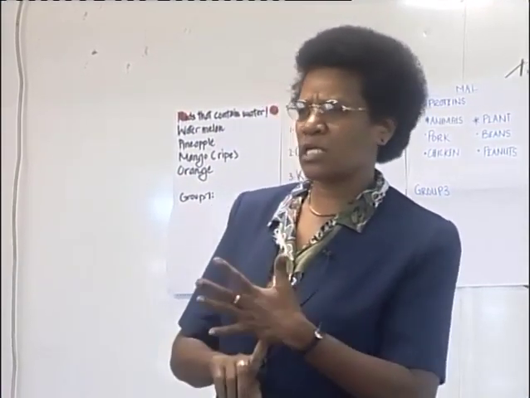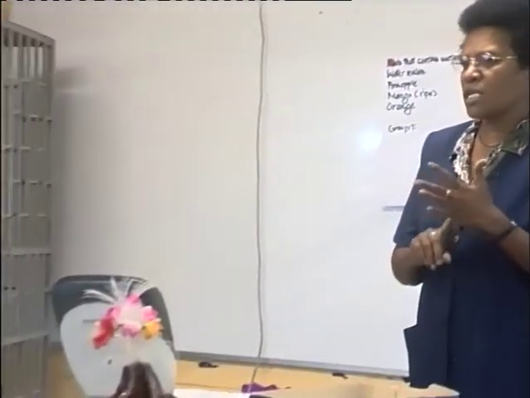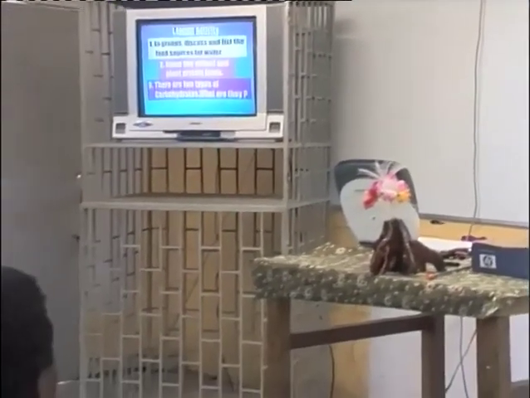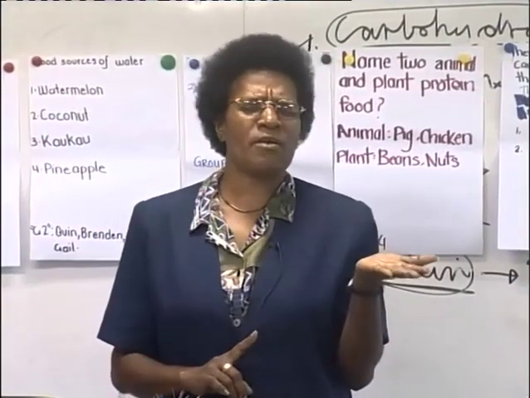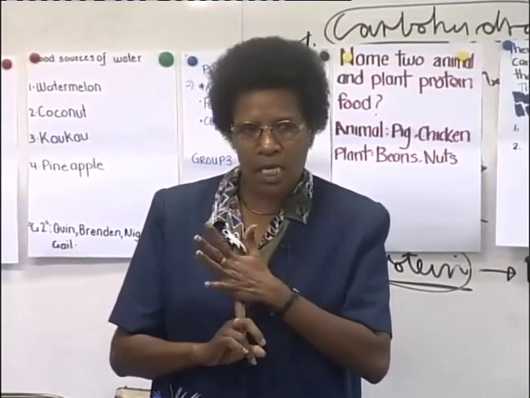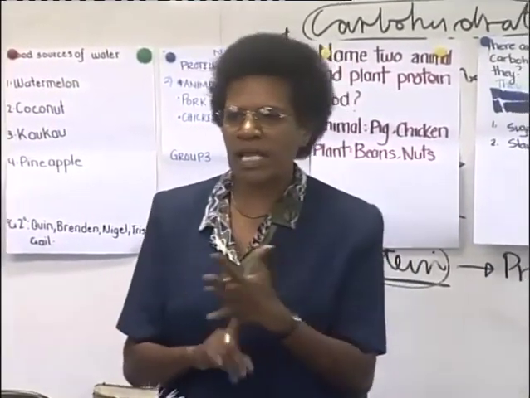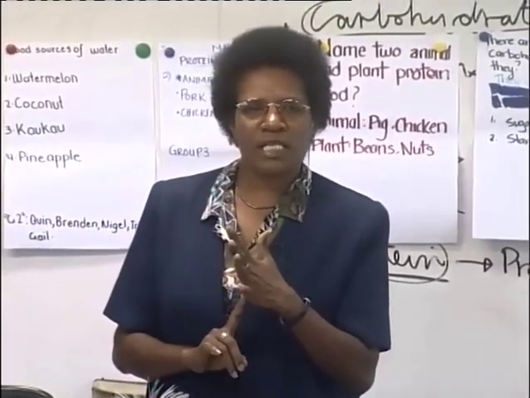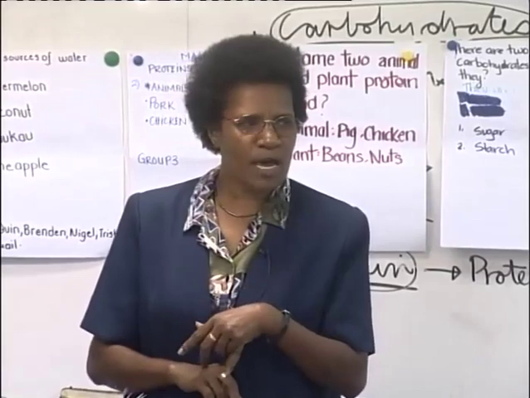Now I'd like someone to tell me, here we say the 2 types of carbohydrates are sugar and starch. Can someone name me a food that gives us sugar in the nutrient carbohydrates?